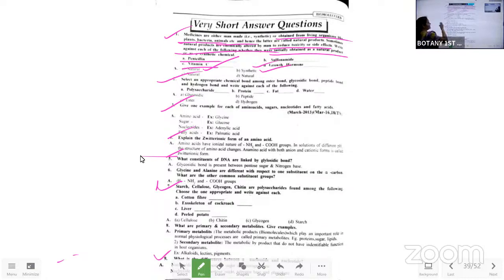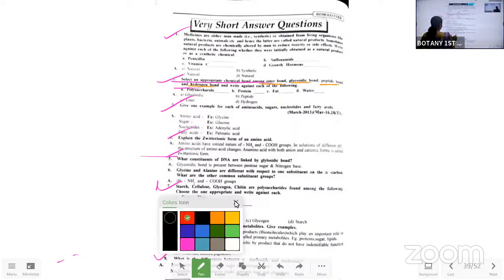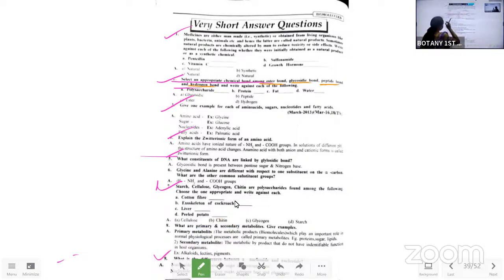Okay. So the next question is, select an appropriate chemical bond among the ester bond, glycosidic bond, peptide bond, hydrogen bond and write against each of the following. Here also they have given four things, four options for us. So what is the one? Polysaccharide, protein, fat, water. Okay.